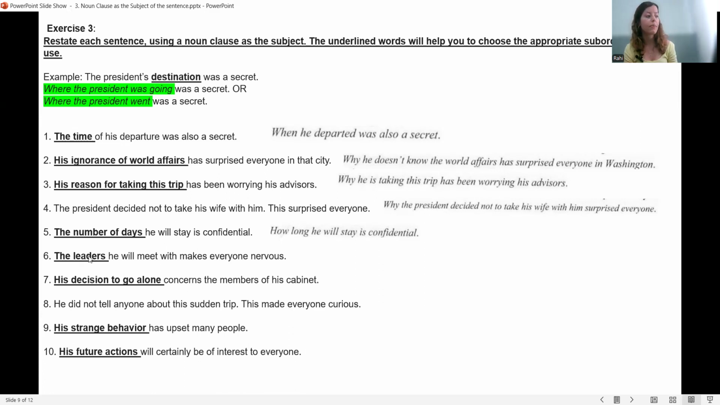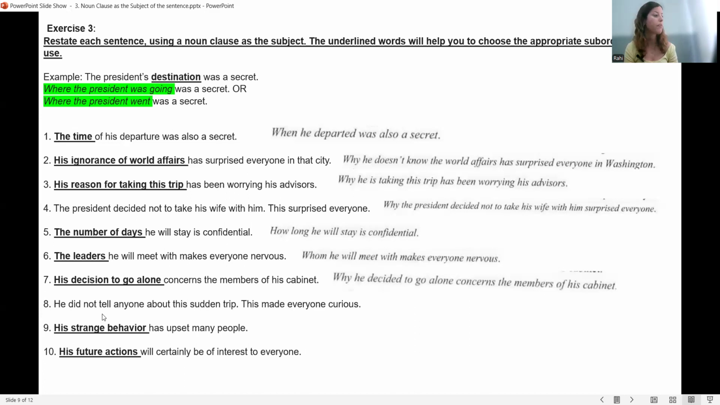Number 6, the leaders he will meet with makes everyone nervous. So we're talking about people. The subordinator that I can use here is who, right? Who refers to people, someone. I can say whom he will meet with makes everyone nervous. His decision to go alone concerns the members of his cabinet. Why he decided to go alone concerns the members of his cabinet.